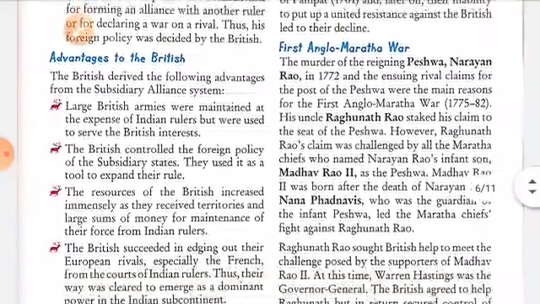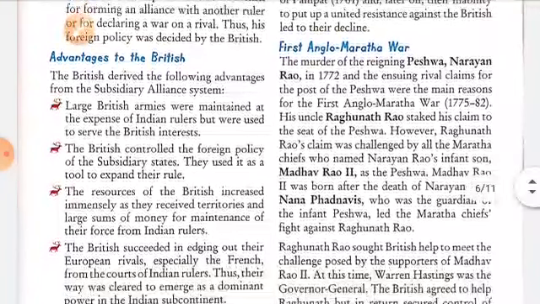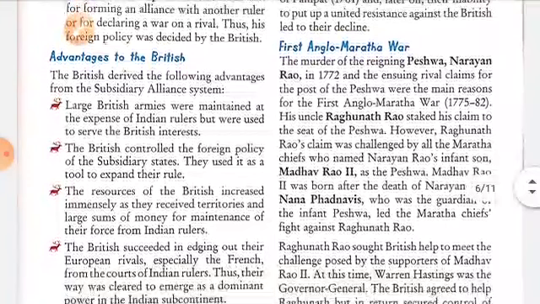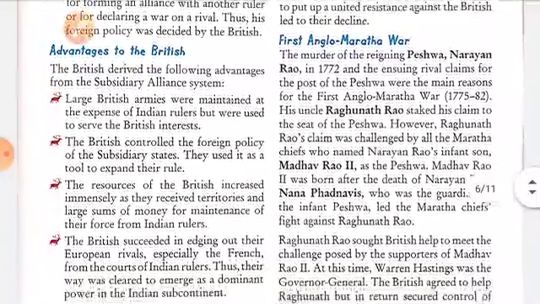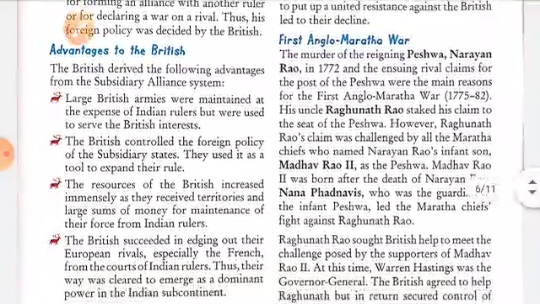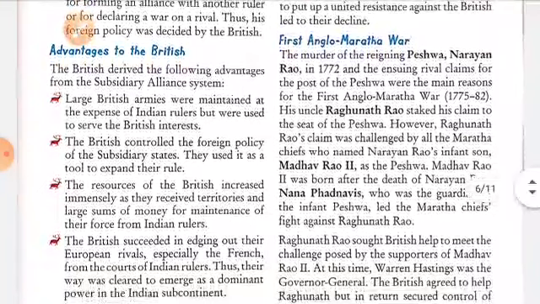First Anglo-Maratha War. The murder of the reigning Peshwa Narayan Rao in 1772 and the ensuing rival claims for the post of the Peshwa were the main reason for the First Anglo-Maratha War from 1775 to 1782.